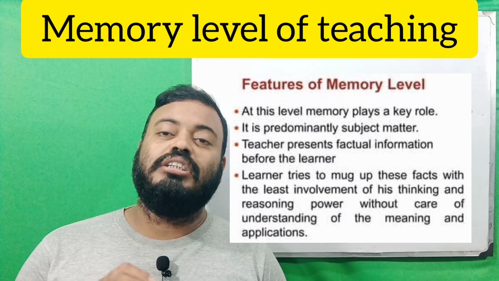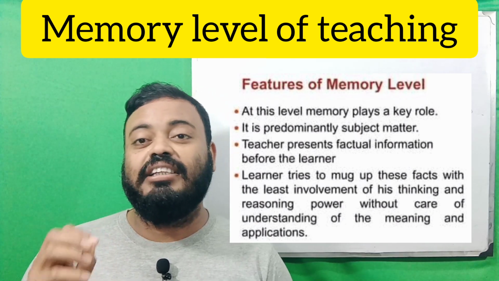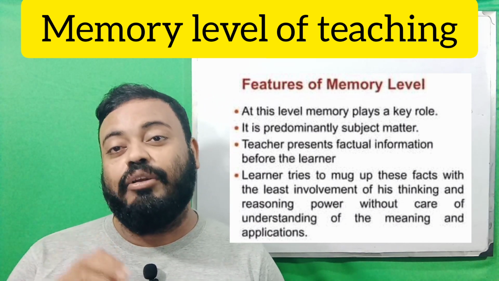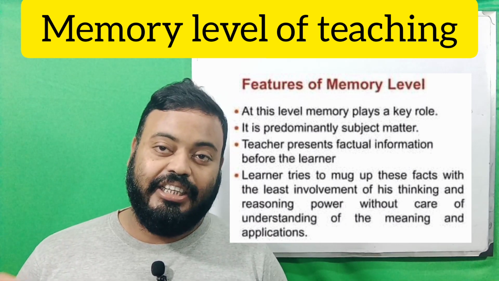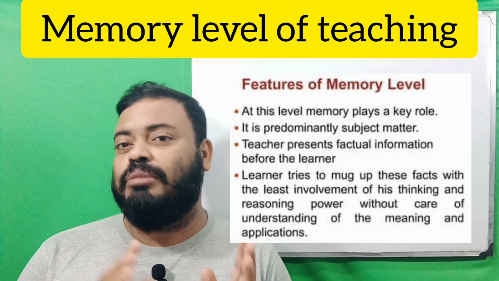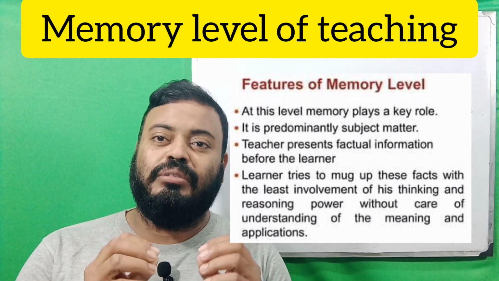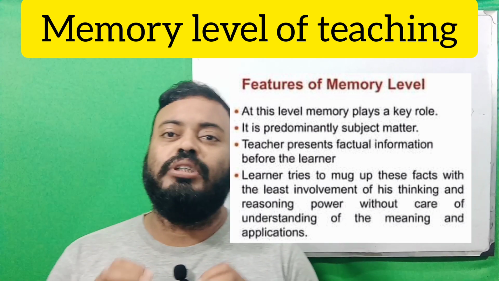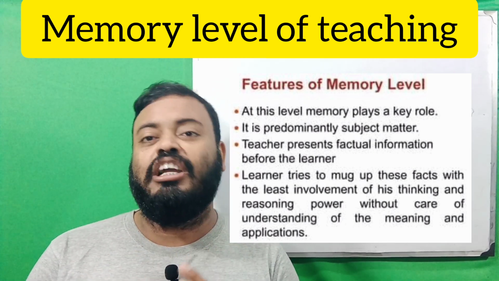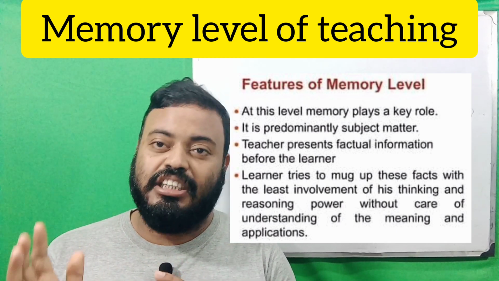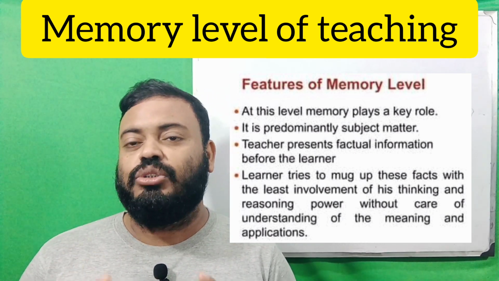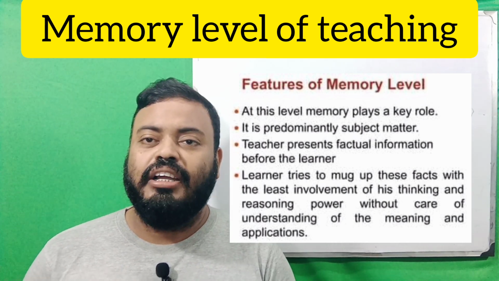Number two is that when anything is needed from our memory, at that time we can recall it and retain it. And next, there is some SR conditioning here. Whichever items are retained in our memory and are necessary for me, at that time we can connect them through SR conditioning. So those are the characteristics of the memory level.